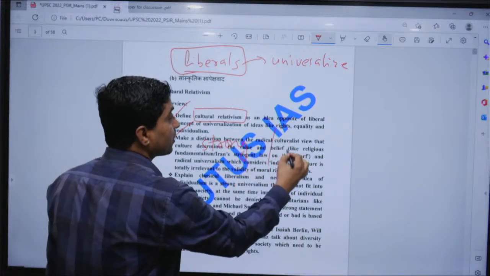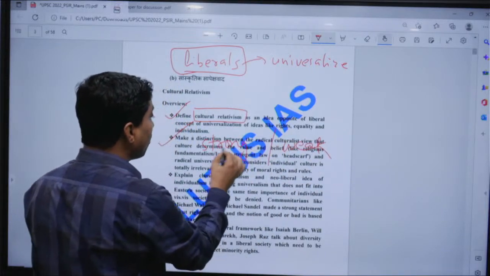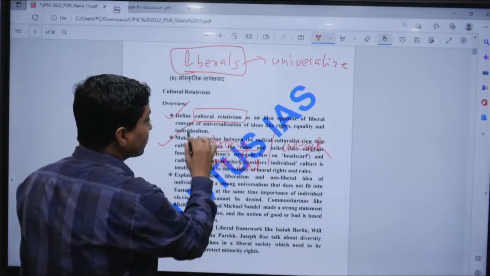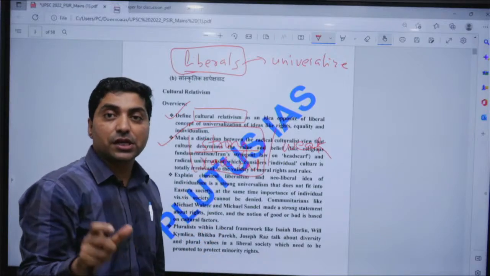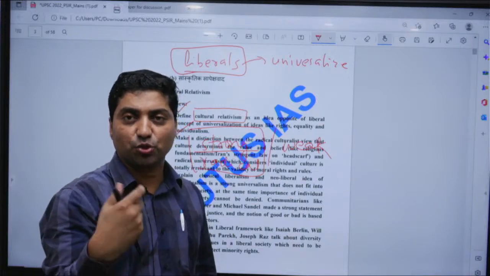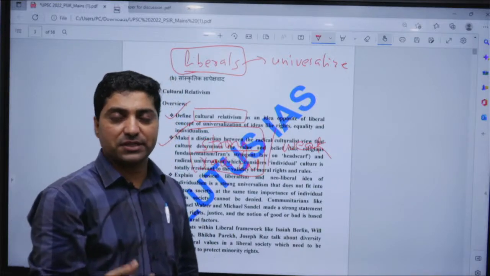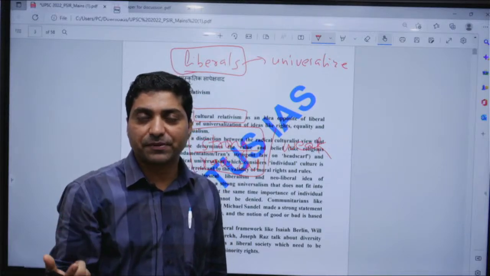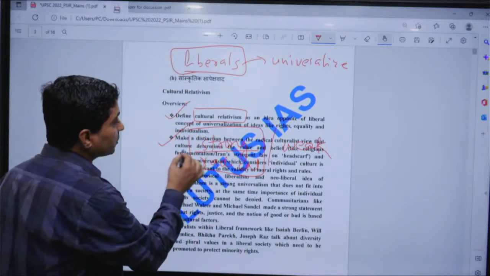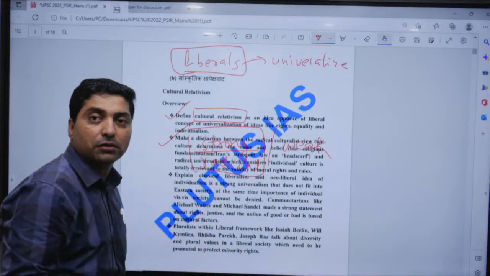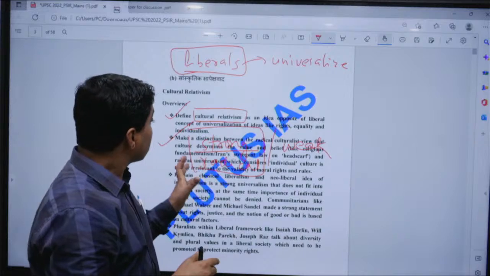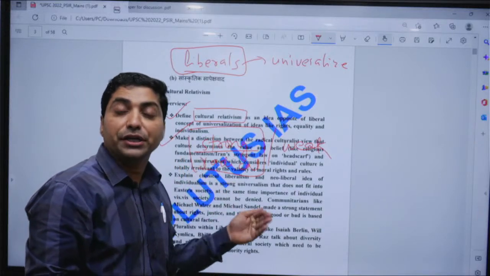Radical culturalists believe that culture should define even the notion of rights, what is just and unjust, what should be the concept of equality, and so on. If culture defines all concepts, this may turn into totalitarianism.